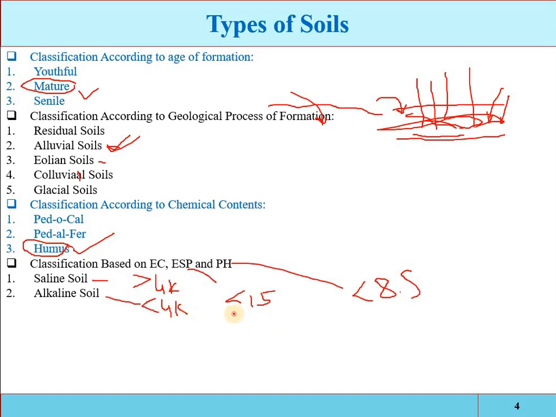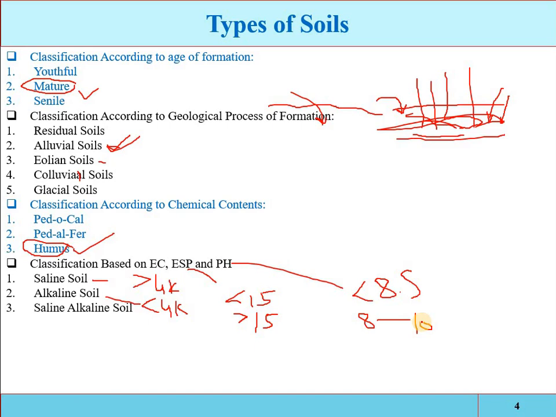The exchangeable sodium percentage is greater than 15, then it is called the alkaline soil, the opposite of the saline soil, and its pH value is almost from 8 to 10. The third soil is the saline alkaline soil.